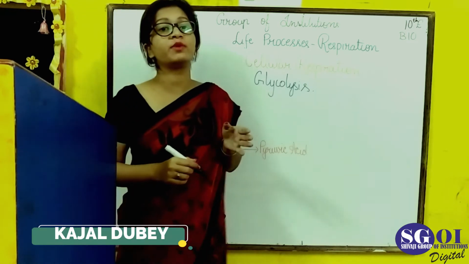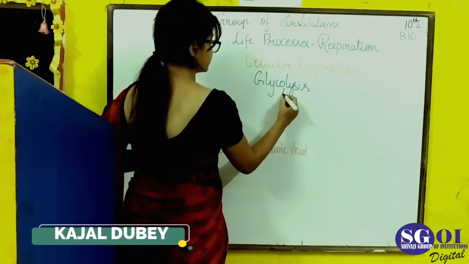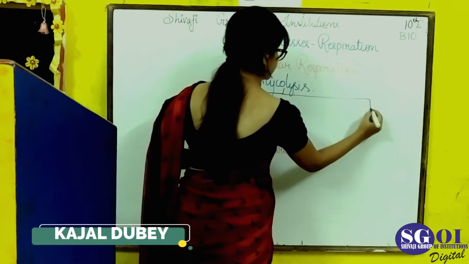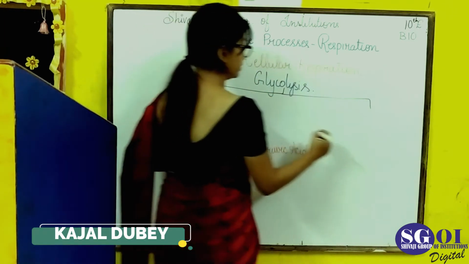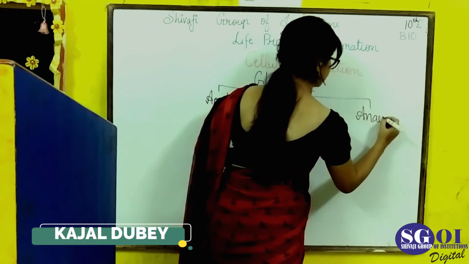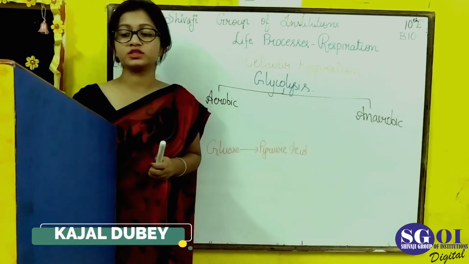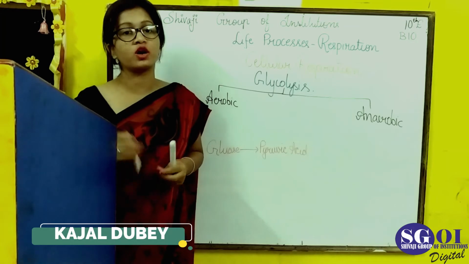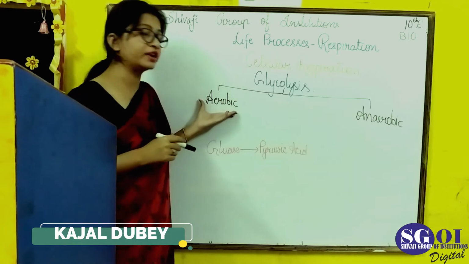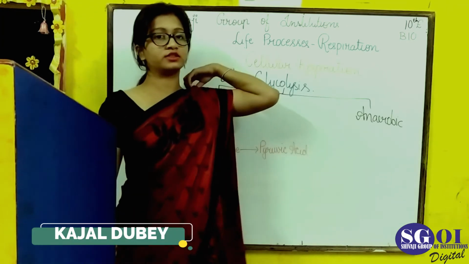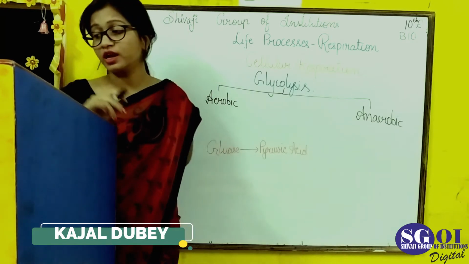After that comes the difference between aerobic and anaerobic respiration. After glycolysis, respiration divides into two parts, aerobic and anaerobic respiration. Aerobic respiration is the process in which oxygen is used. Oxygen is required, and when oxygen is used, aerobic respiration takes place. So in all those organisms which inhale oxygen, aerobic respiration takes place.